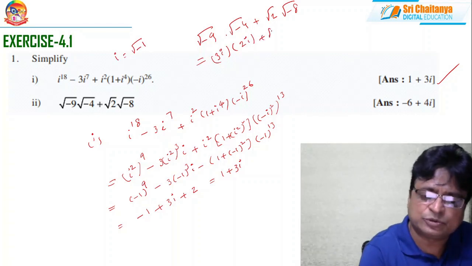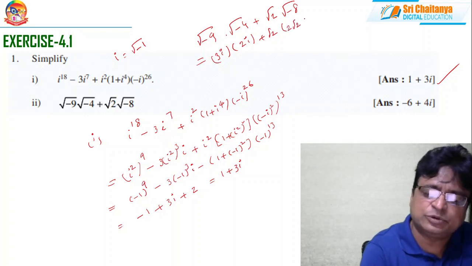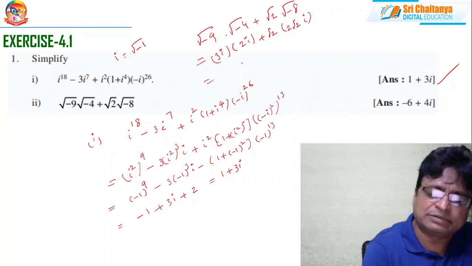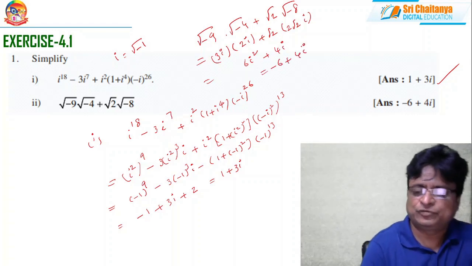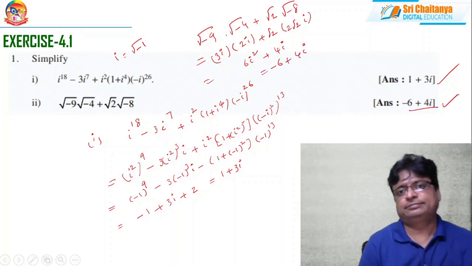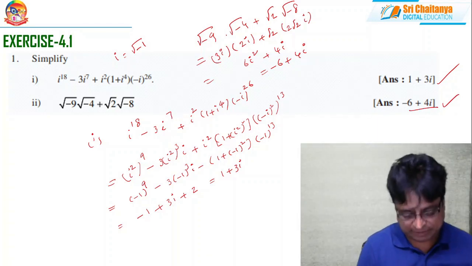Plus root 2 into root of minus 8, which is 2 root 2 i. So this is 6i squared, and root 2 into root 2 is 2, 2 into 2 is 4i. So this is minus 6 plus 4i. This is the answer. So this is about problem number 1.